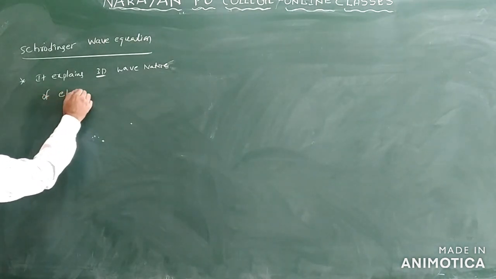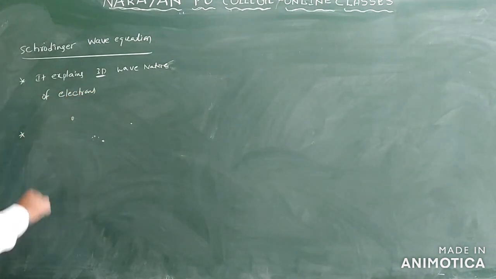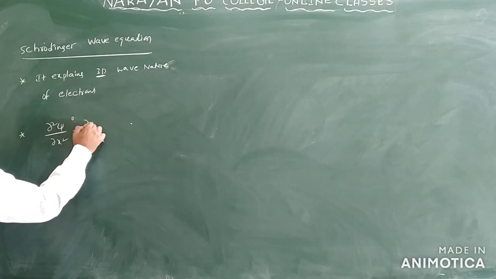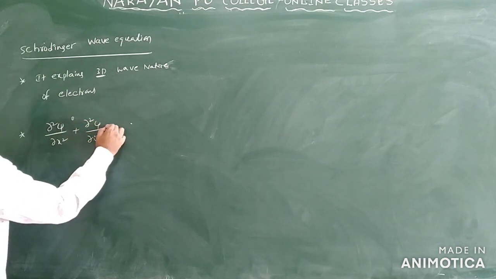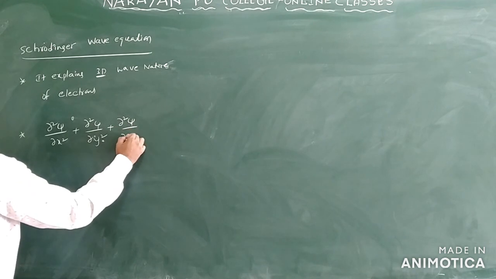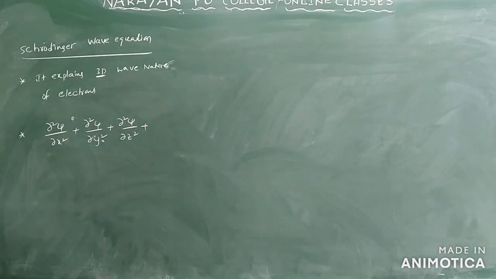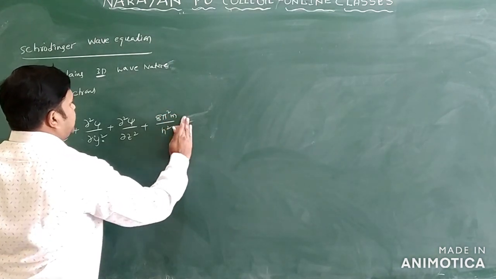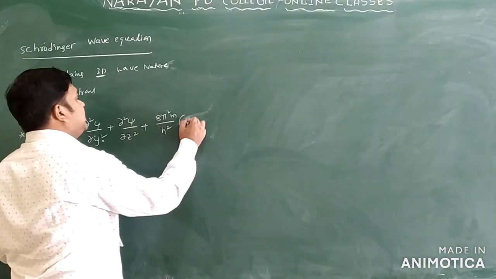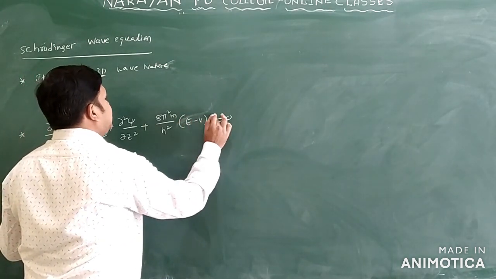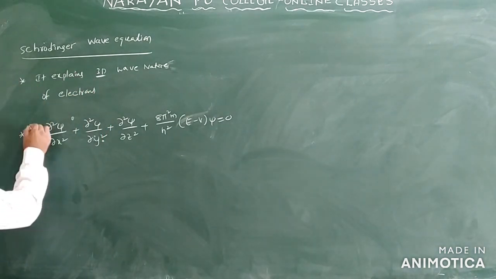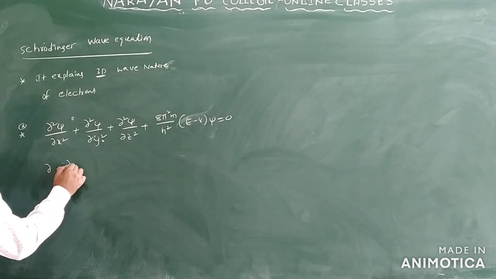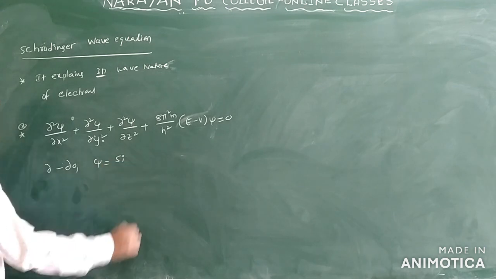So given one of the equations that we are calling here: dou square psi by dou x square plus dou square psi by dou y square plus dou square psi by dou z square plus 8 pi square m by h square into E minus V into psi is equal to 0. This equation we are calling as what? Schrodinger wave equation only. This we are calling dou, this is psi only.